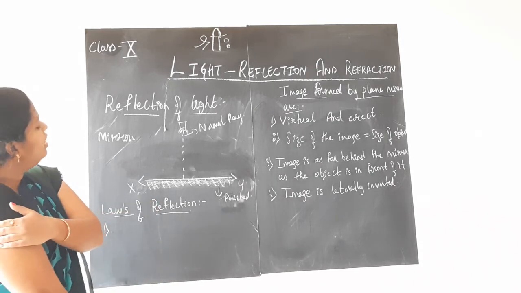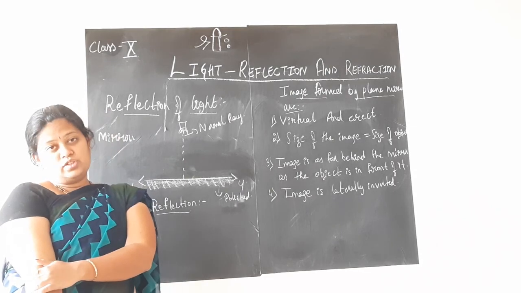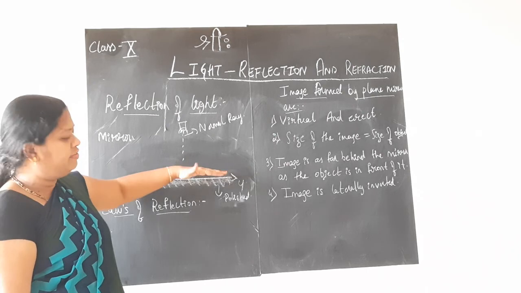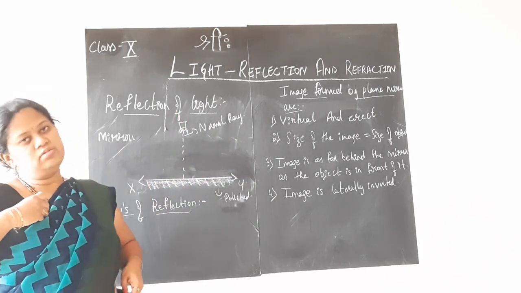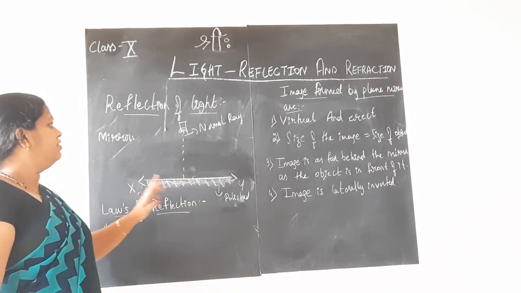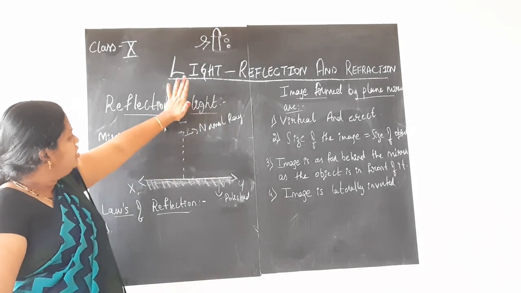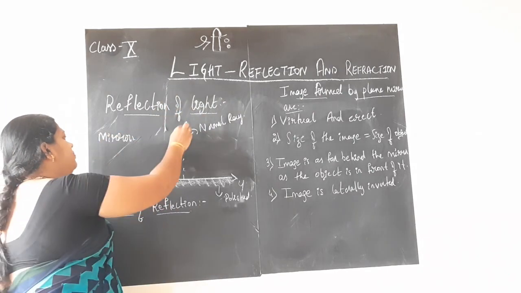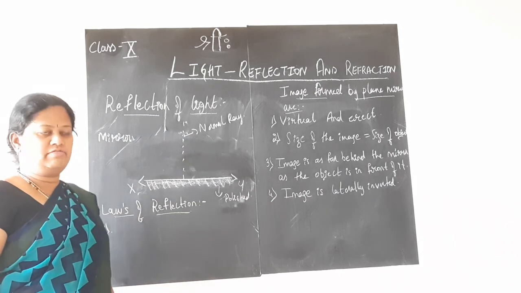What is a normal ray? It is the ray of light coming from the source which is exactly falling in a straight line on the reflecting surface, or which is at 90 degrees on the reflecting surface, also you can say. That is the normal ray. This normal ray is the reference ray. Among many rays of light which are falling from the source, we consider one ray of light which is falling exactly at 90 degrees, or in a straight line, on the reflecting surface.